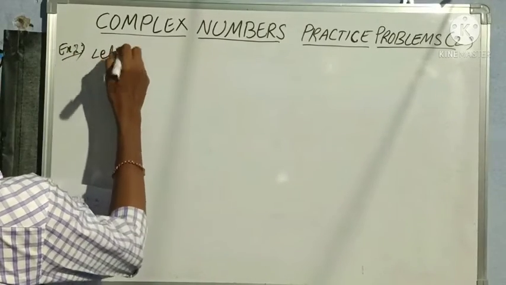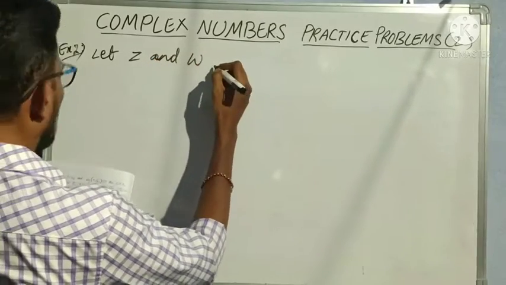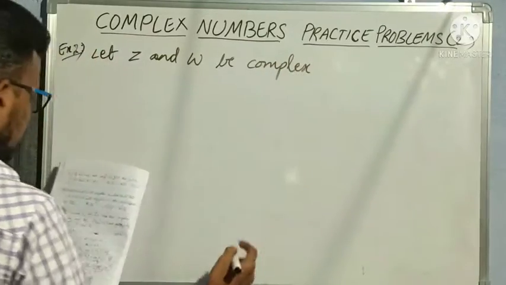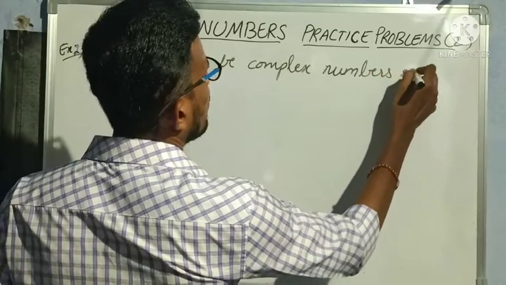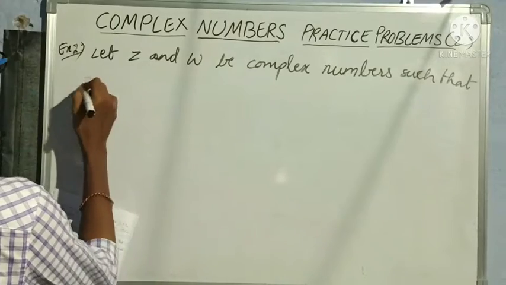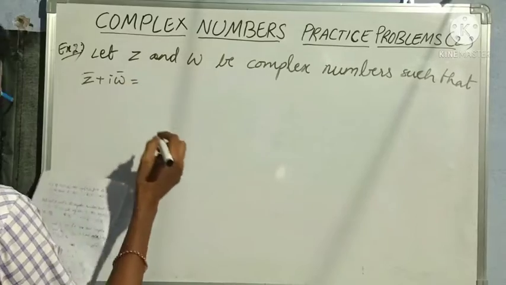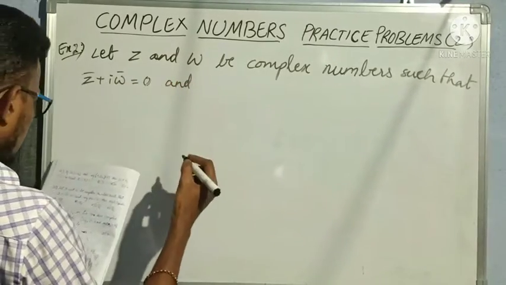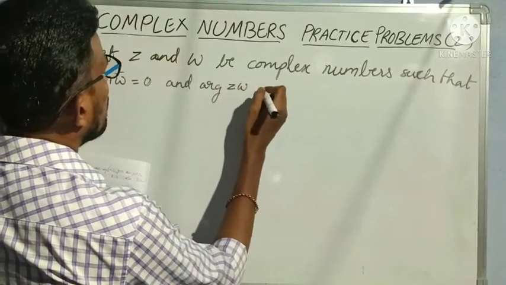Let z and w be complex numbers, such that z bar plus i w bar is equal to 0, and one more condition is there, that is argument of zw is equal to pi.